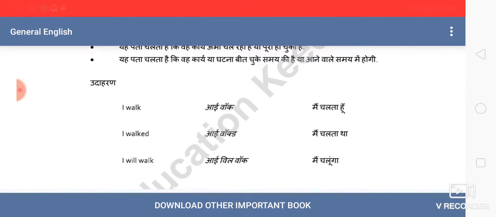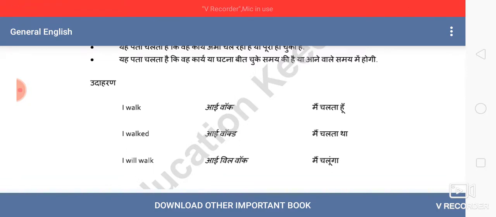Like in three sentences: I walk, I walked, I will walk. In all three sentences, the subject is the same, and the action being done is again the same. No object is given, so it is an intransitive verb, I can say.